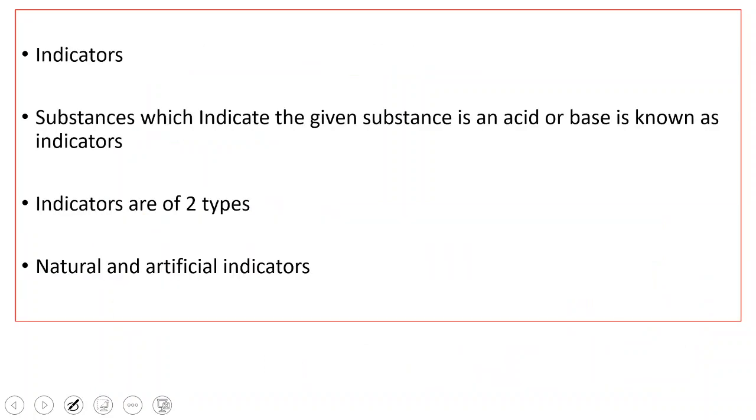So let's discuss about indicators. What are indicators? Indicators are the substances which can indicate whether the given substance is an acid or base by color change. Those are called indicators.